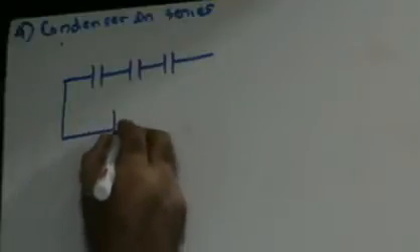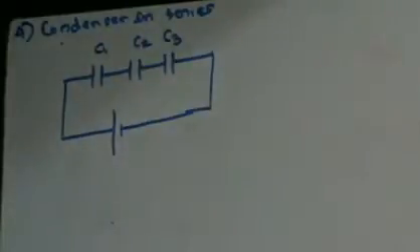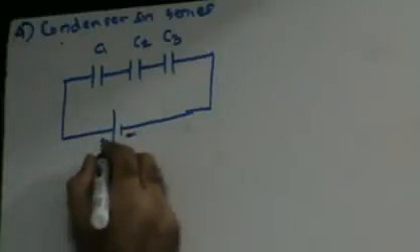Let's consider three condensers connected in series, across a potential of V. The three condensers are C1, C2 and C3. Now let's assume that V is the potential, plus minus.